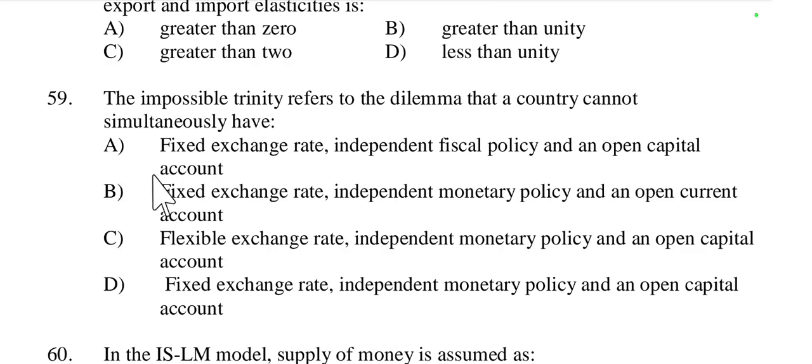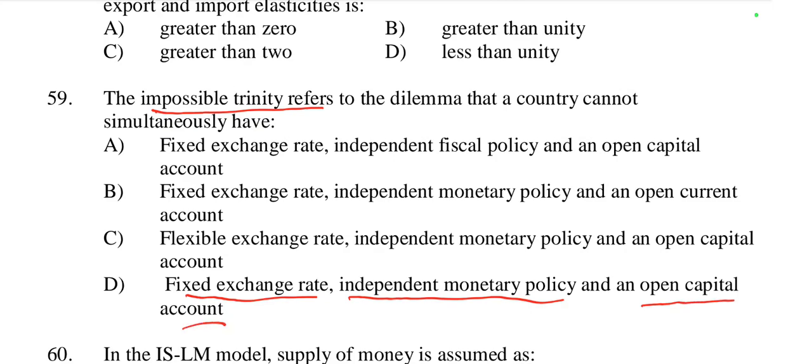Then the second one is fixed exchange rate, independent monetary policy, open current account, no. Then the third one is flexible exchange rate, independent monetary policy and open capital account, no. Then the fourth one is fixed exchange rate, independent monetary policy and open capital account. Yes, this is the right option. According to the impossible trinity theory, we cannot simultaneously have fixed exchange rate, independent monetary policy and open capital account.